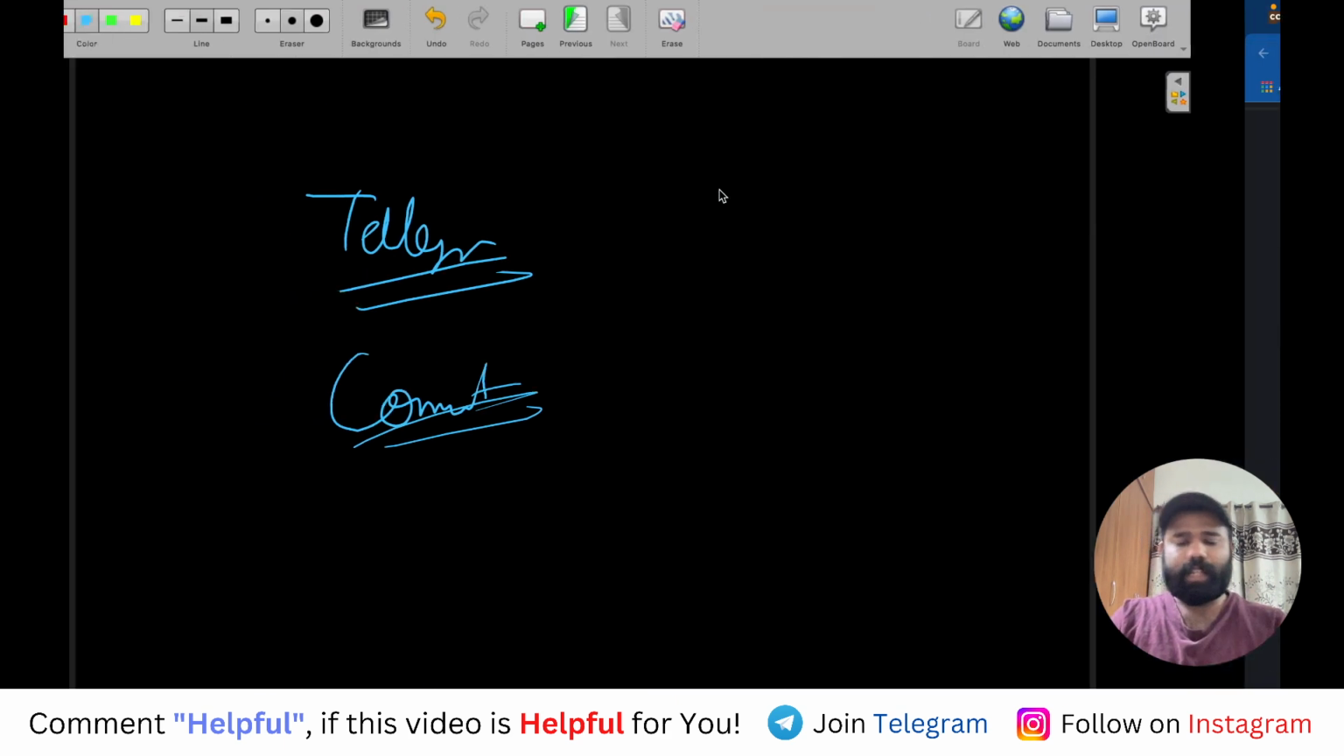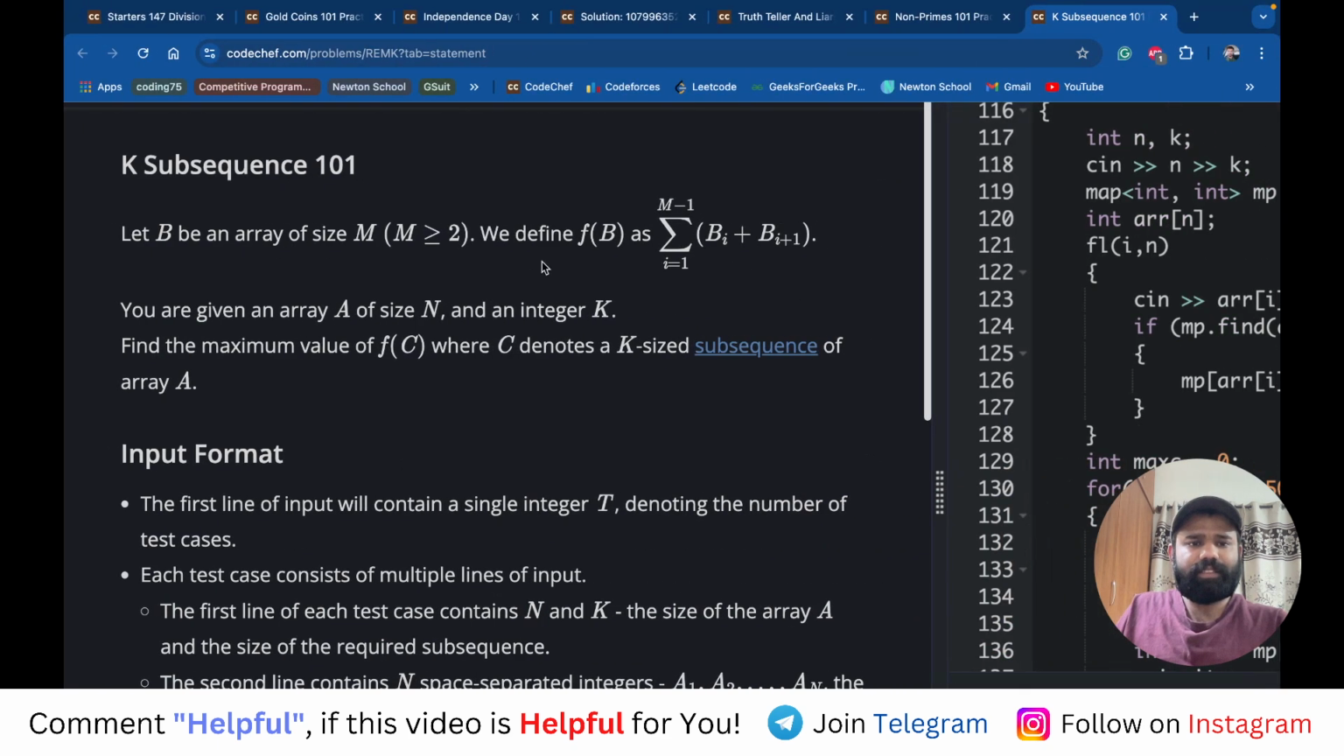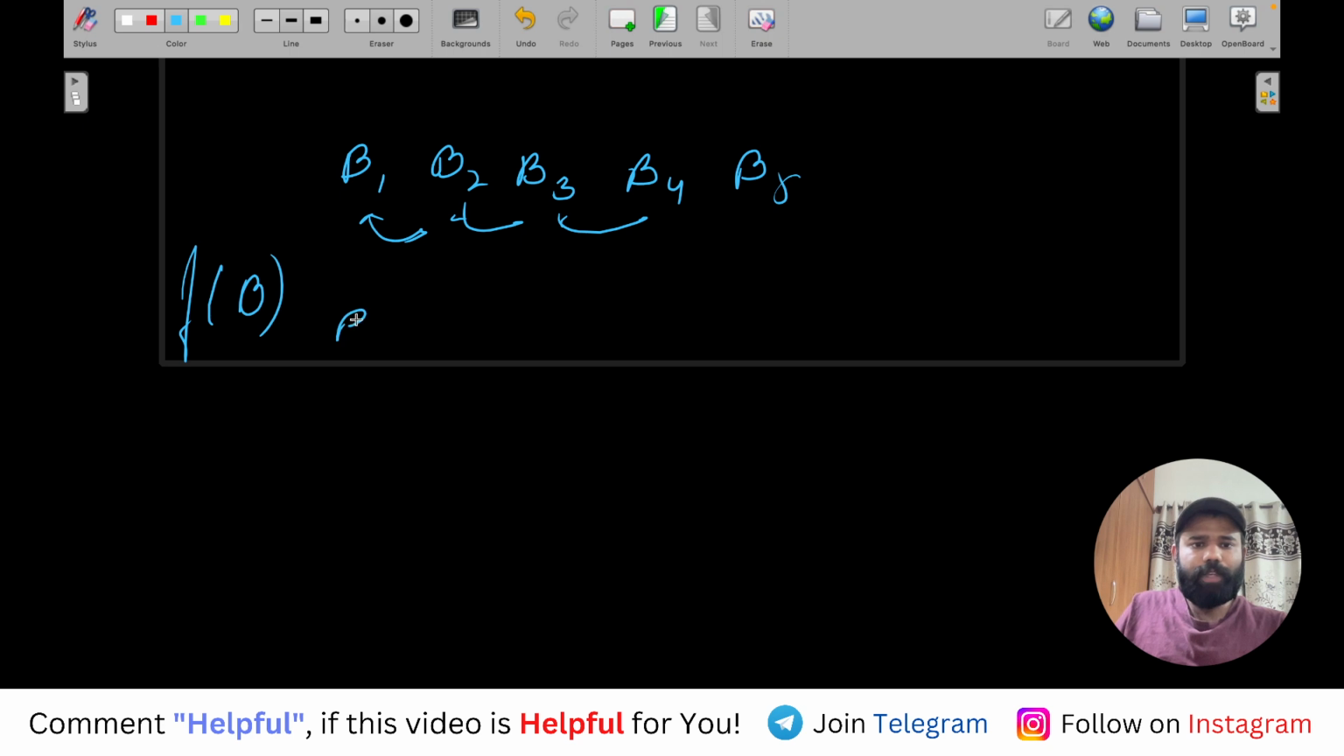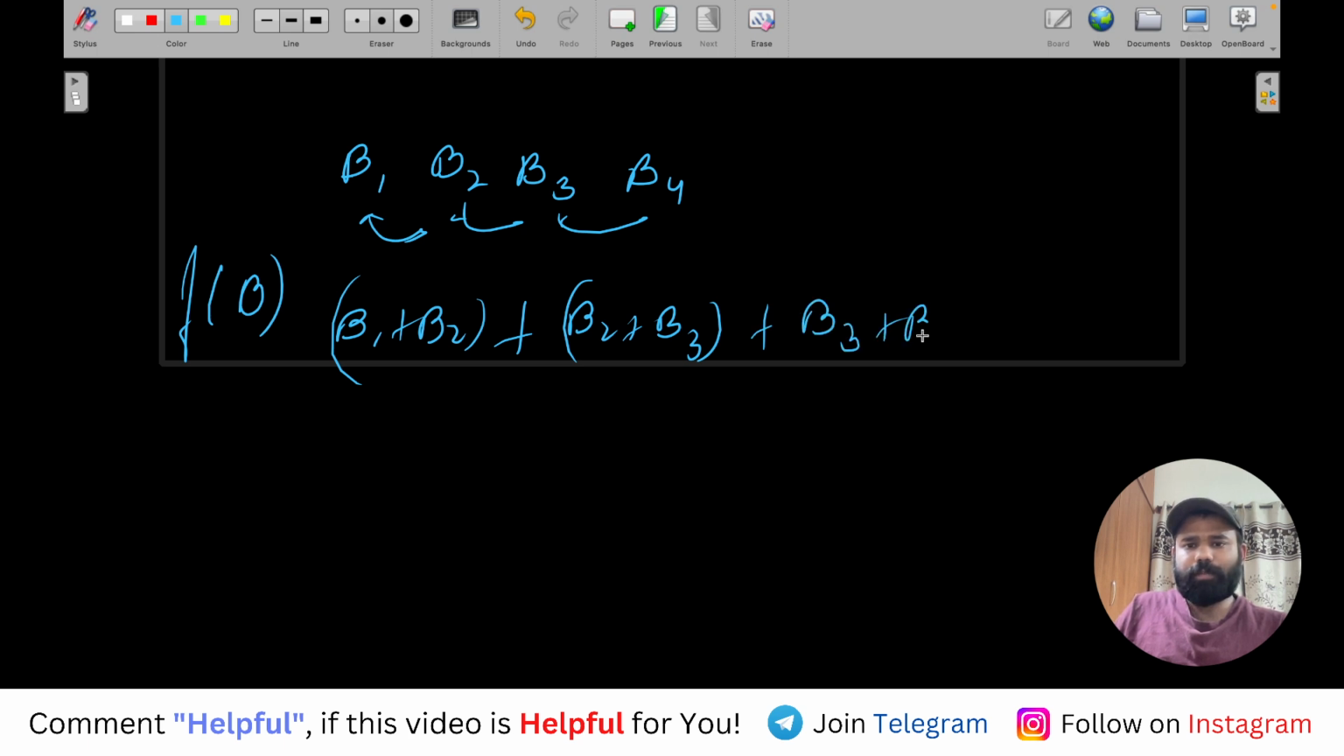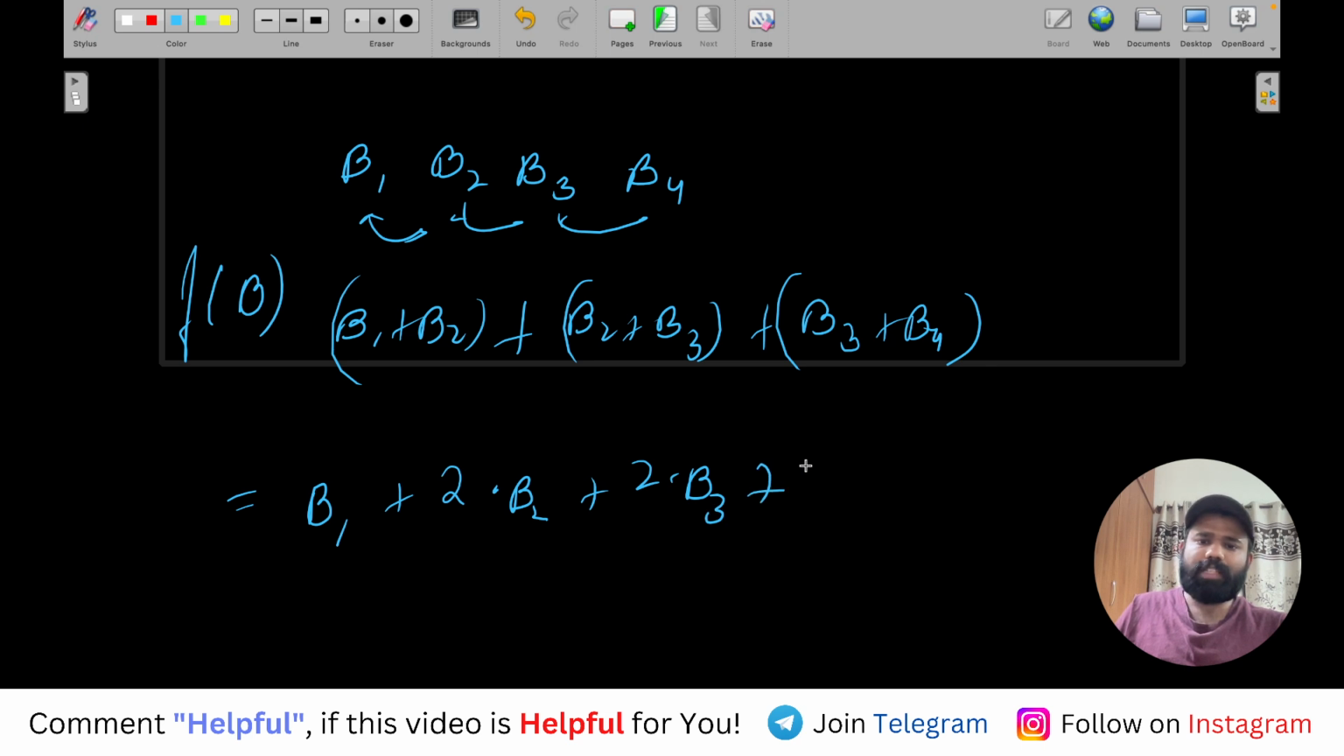More specifically, मैं बता रहा हूँ होता क्या है, हो क्या रहा है यहाँ पर कि for let's say your array B is like this, b1, b2, b3, b4, b5, right? So the value of fb will be the summation of every pair. So b1 plus b2, then b2 plus b3, let's say we have 4 only, okay, then b3 plus b4. So eventually it will be b1 plus 2 into b2 plus 2 into b3 plus b4.